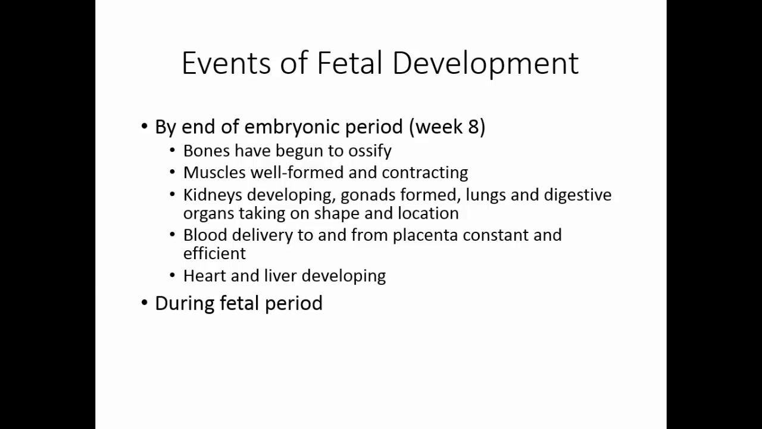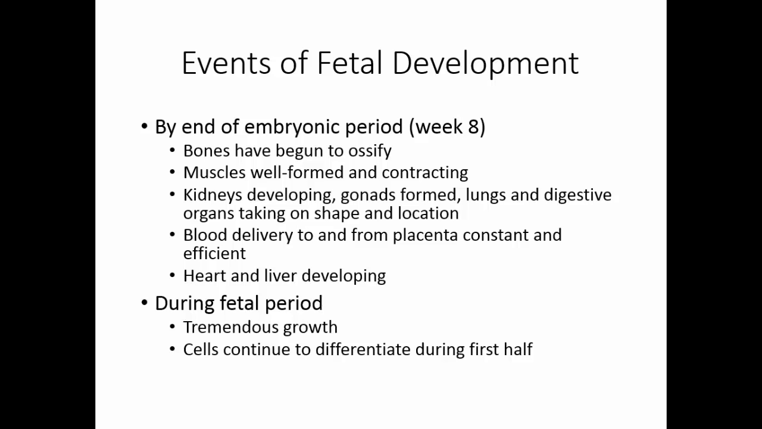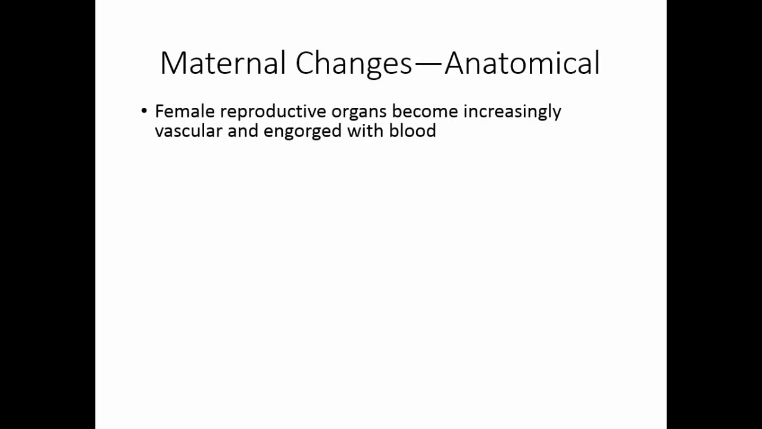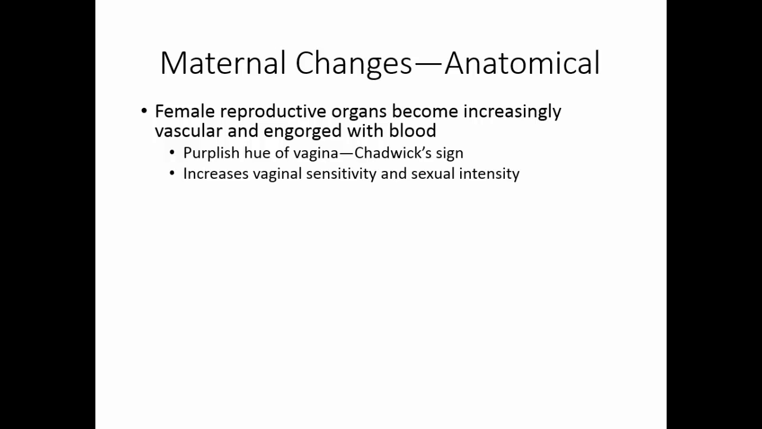During the fetal period, there is a tremendous amount of growth. Cells continue to differentiate during the first half of the fetal period, and then organ systems refine and complete their development during the second half of the fetal period. While things are happening for the fetus, there are some things going on with mom as well. The female reproductive organs become increasingly vascular and engorged with blood. Many times, obstetricians don't have to wait for a positive pregnancy test to tell that a woman is pregnant. The vaginal exam will show the purplish hue of the vagina known as Chadwick's sign. The vagina also increases in sensitivity and sexual intensity.